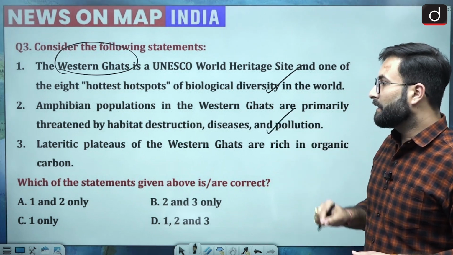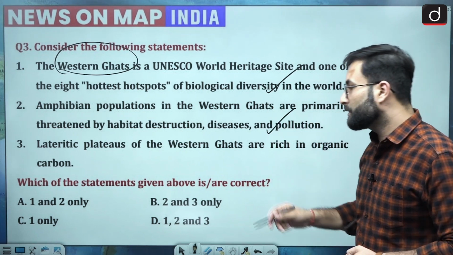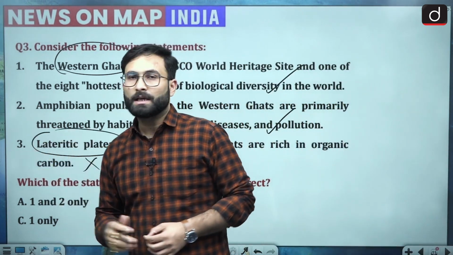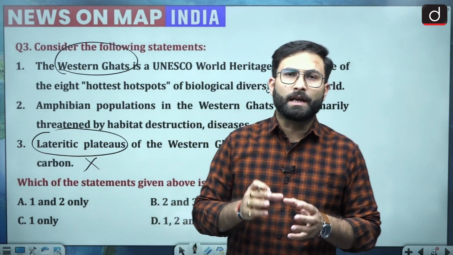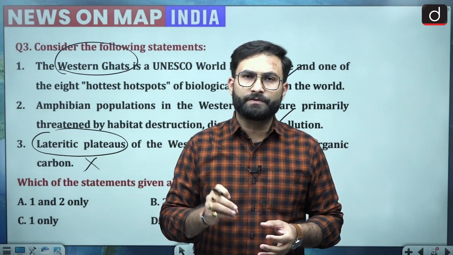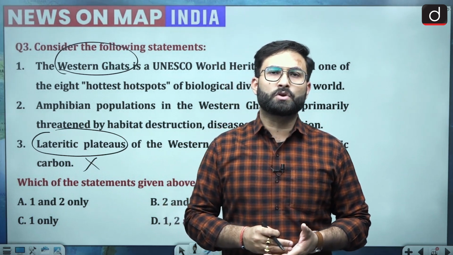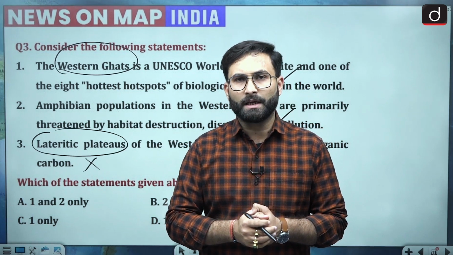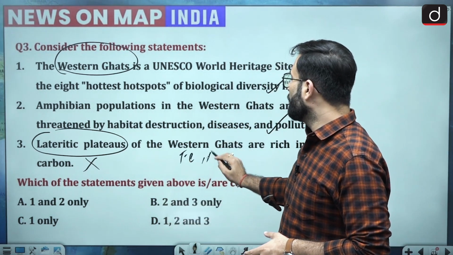Coming to the next one, lateritic plateaus of the Western Ghats are rich in organic carbon. Now this is incorrect. When we are talking about lateritic plateaus, you must have heard about lateritic soil. Lateritic soil is found in areas where you have more rains, and because of the rains, the organic content is washed away from that particular region. So they are left with the iron and aluminium.